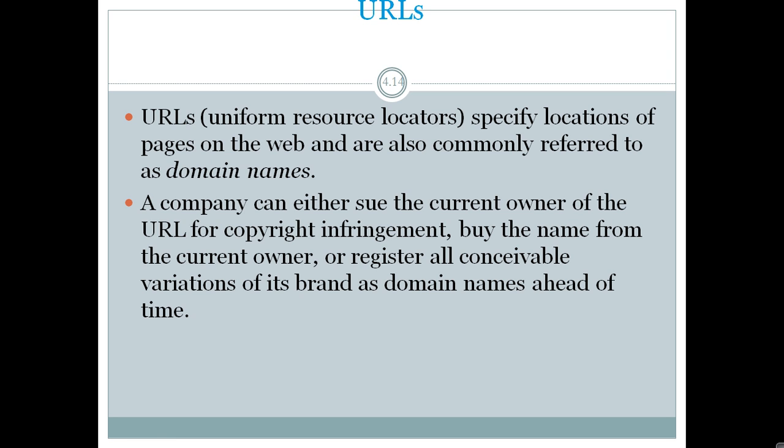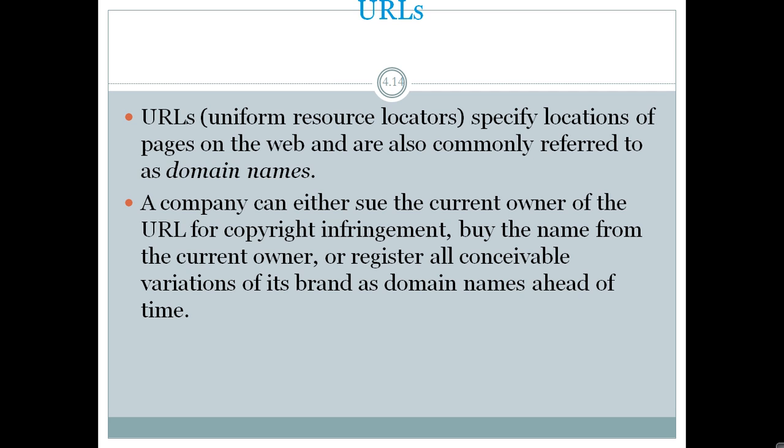The second brand element is URLs. As we know, URL means uniform resource locator. URLs specify the locations of pages on the web and are also commonly referred to as domain names. So whether we say domain names or URLs, both are the same, and URL means a link which shows the location of a page on the web.